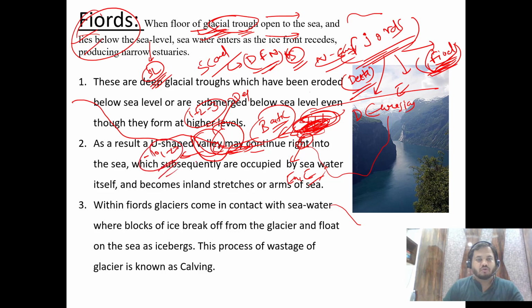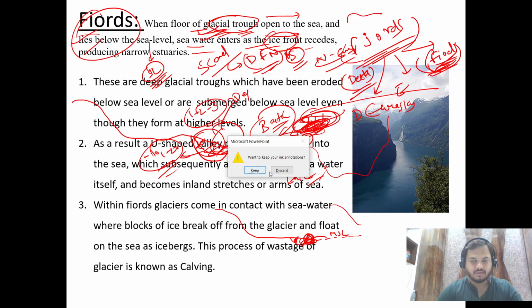So when seawater enters the ice front, whenever the ice recedes, this is all ice, and this is mean sea level. Here it is ice. When the ice recedes in summers, the sea level occupies this space, right? This is what is written in the text.